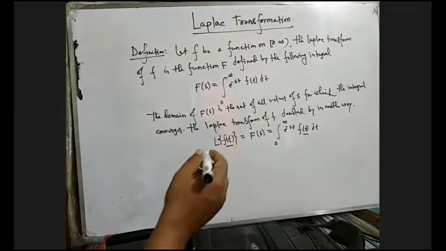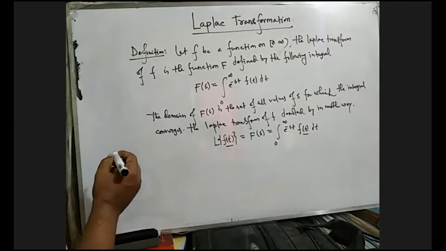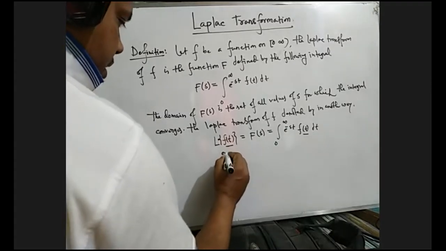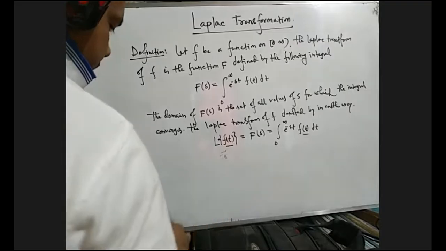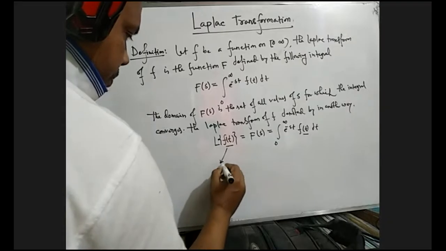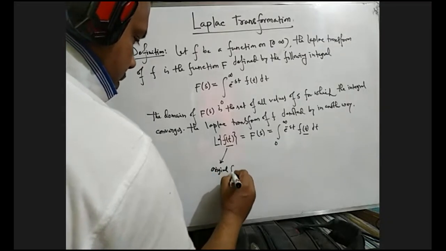So here f of t is the original function. Remember it, original function.